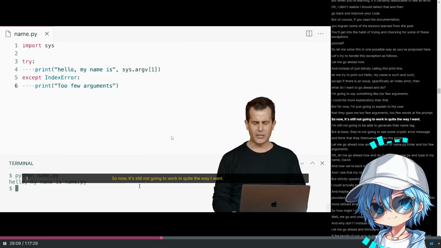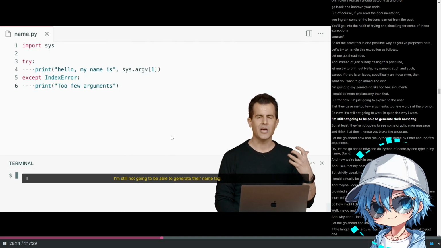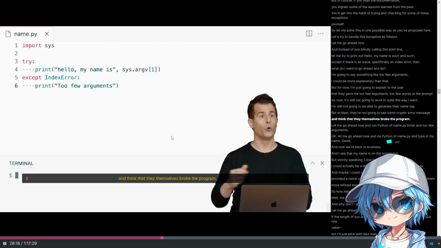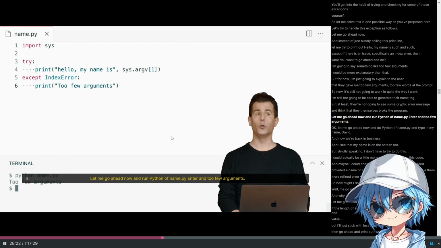So now it's still not going to work in quite the way I want. I'm still not going to be able to generate their name tag, but at least they're not going to see some cryptic error message and think that they themselves broke the program. Let me go ahead now and run python name.py, enter, and too few arguments.